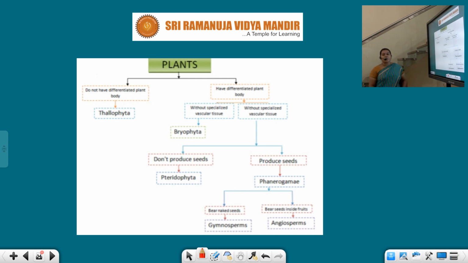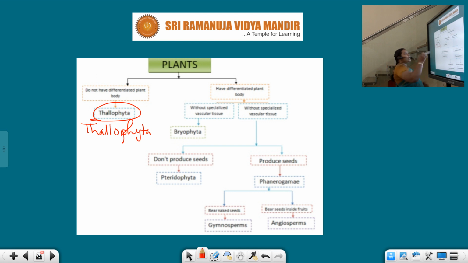Again, plants were divided into different groups basing on different aspects. Let us see. Plants were for the first time classified into 2 types. So basing on what, children? Basing on whether the plant has a differentiated plant body or not. Basing on this concept, plants were classified into 2 types. If the plants do not have well defined or well differentiated parts, that is Thallophyta. What is that, children? Thallophyta. And those having differentiated, well organized bodies.